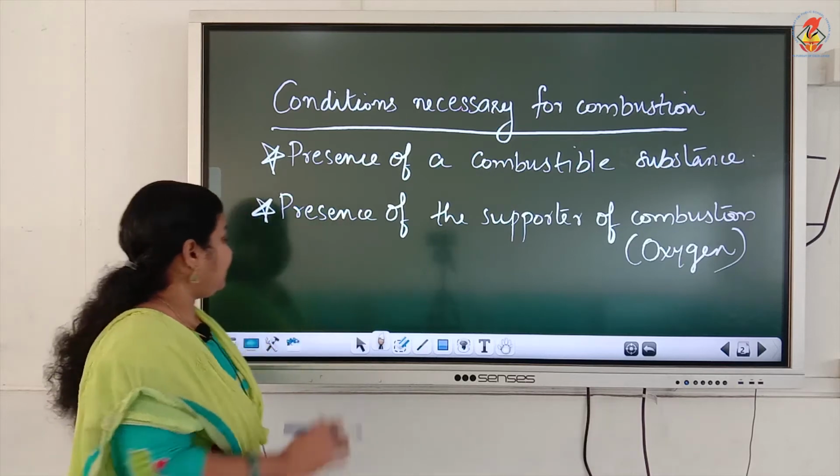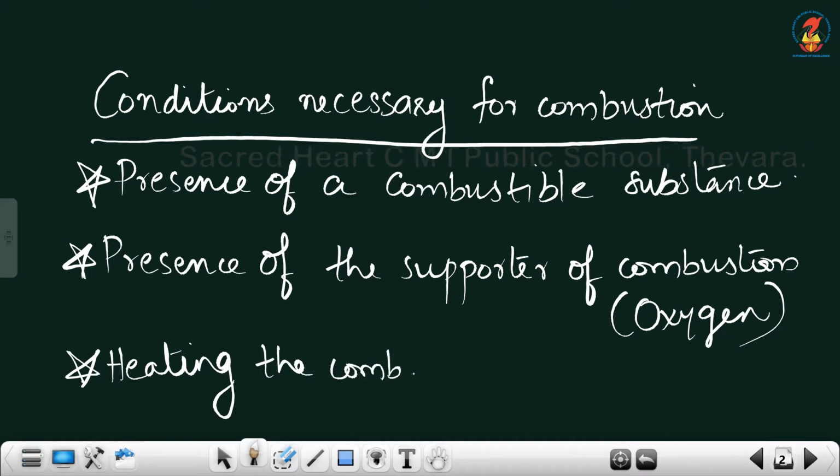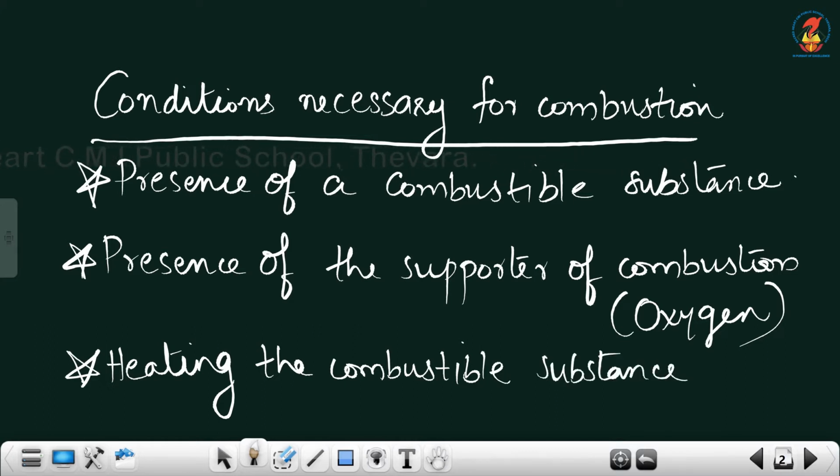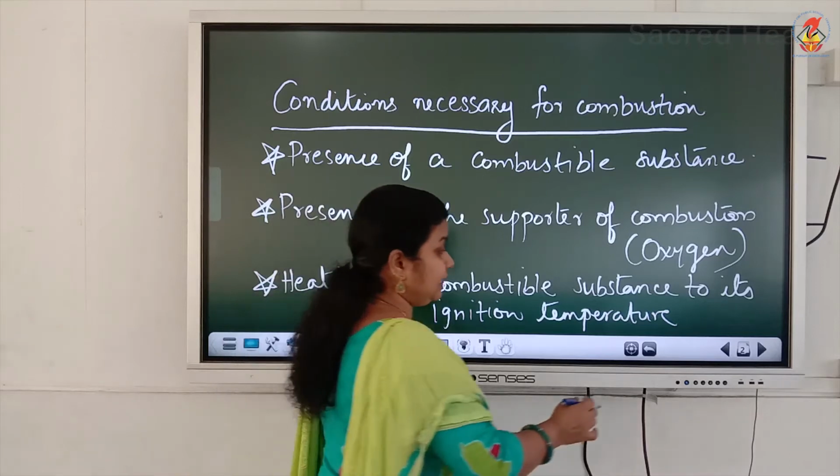Okay. Now, the third one is heating the combustible substance to its ignition temperature.